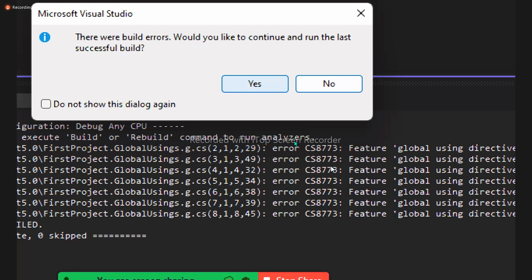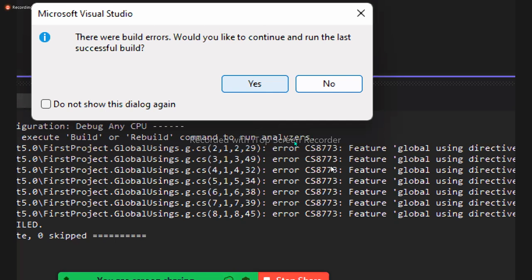Whenever there are errors in the code, without showing the errors, it will run the old code, and you don't know what is happening. You will break your head to find out where the mistake is. So be careful. Don't select the checkbox, and don't click on the yes button. Warning you all very clearly. Understood? Next time it won't show you any errors at all. Without showing errors, it will show you old outputs. You don't see the errors, and you will not see the new output either.